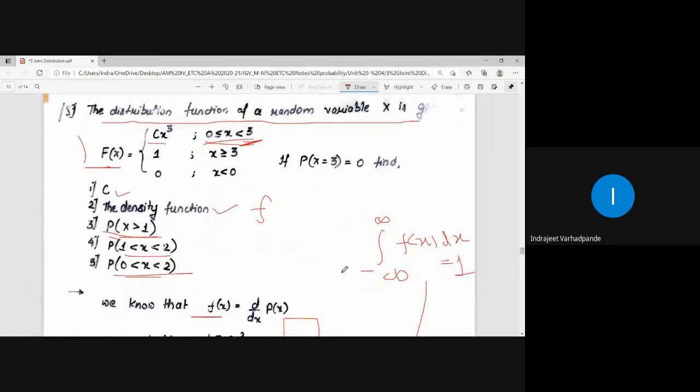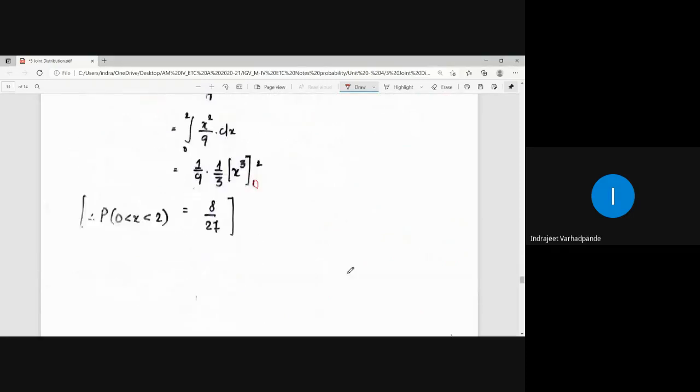0 to 2. So put the limit as 0 to 2. So it will be 2 cube. 2 cube is 8. So accordingly 8 by 27 is the answer. 8 by 27 minus 0. The answer comes out to be 8 by 27. I hope the question is clear to everybody.